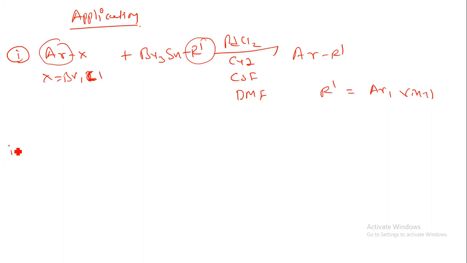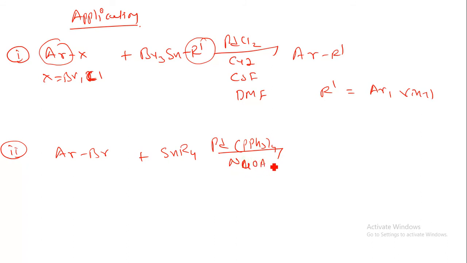Now let us understand the second application. So if we are having ArBr, that is the bromobenzene, when we are having SnR4 group, now it is reacted with palladium PPh3 4 times in the presence of sodium acetate. Now what will happen? One of the R groups will attach over here, so here we can have an Ar group.